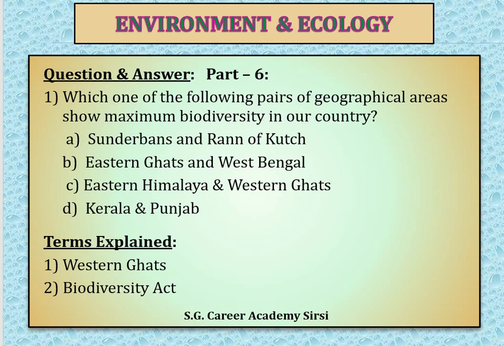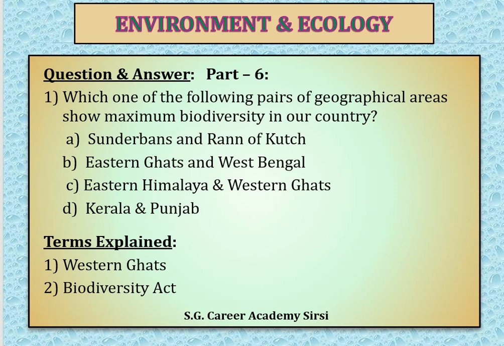Eastern Himalaya mainly consists of northeastern states like Arunachal Pradesh, Mizoram, Sikkim, etc. That has the maximum biodiversity because of the vegetation, climatic factors, etc. In the same way, Western Ghats also has the maximum biodiversity. It is one of the hotspots in the world because of its endemic species, flora and fauna. So C is the answer for this question.